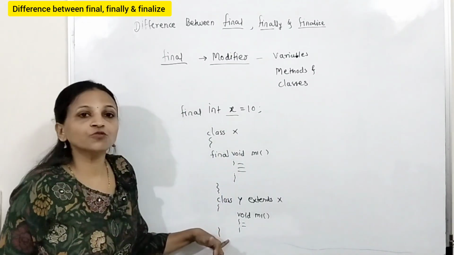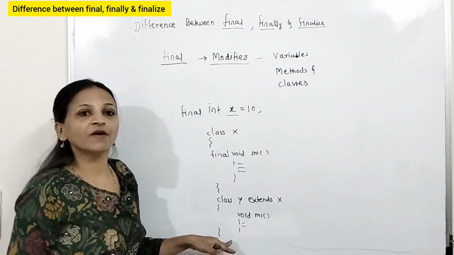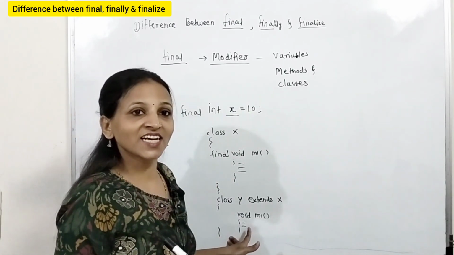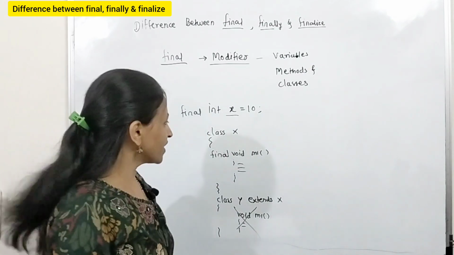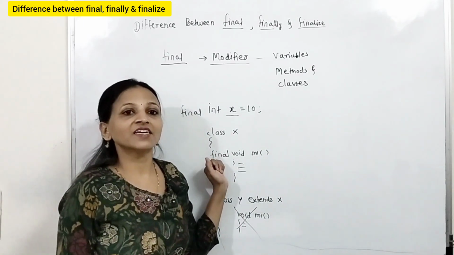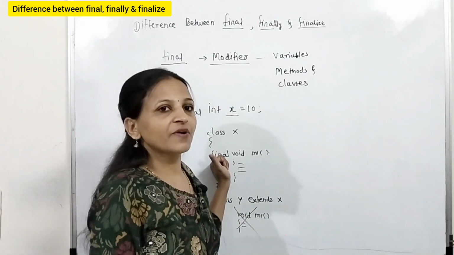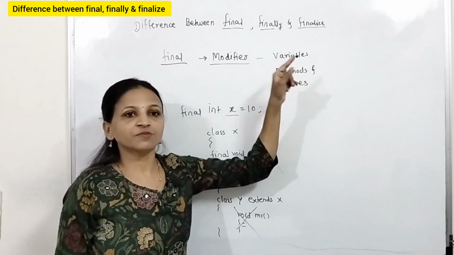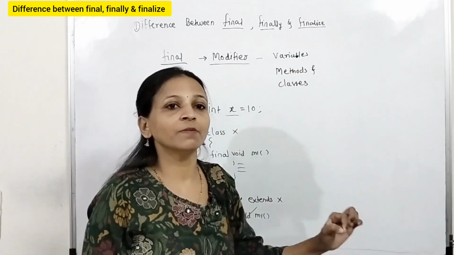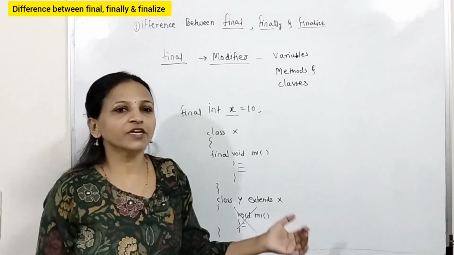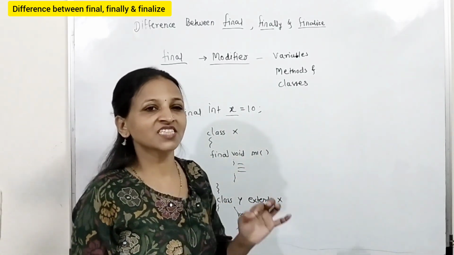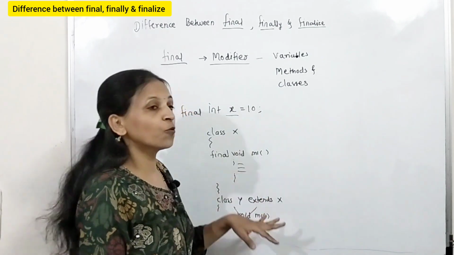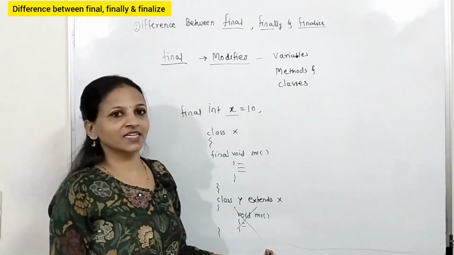You cannot override a final method in a child class. This is not allowed, and here you will get an error. This is the use of the final modifier along with methods: if you declare a method as final, you cannot override it in a child class. You are restricting that method from being overridden in the child class.